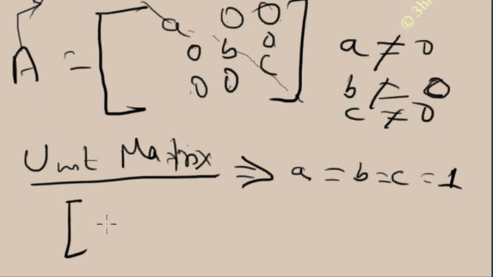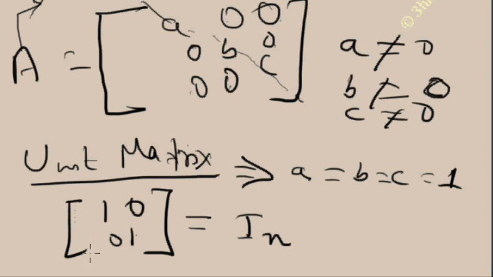1 1 0 0. First of all, this is a square matrix. The second point is that it is a diagonal matrix, where only the diagonal elements are not 0 and all other elements are 0, and the third condition is that all the diagonal elements are 1. Then this type of matrix is called a unit matrix. It is denoted by In, where n is the number of rows and the number of columns. Here n is 2, because the number of rows is 2 and the number of columns is 2, so